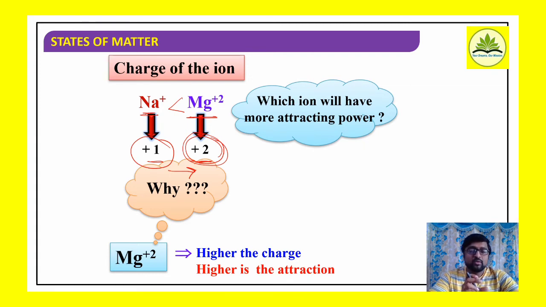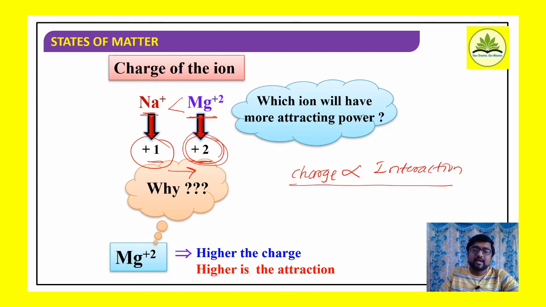So how the charge of the ion influences the interaction is directly proportional. The magnitude of charge of a cation is directly proportional to ion dipole interactions.